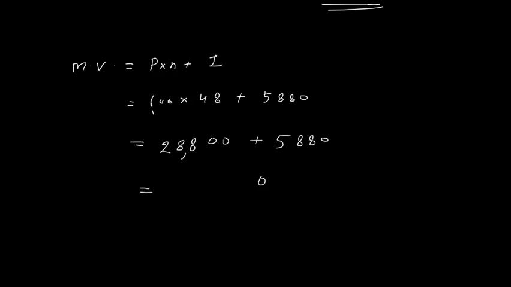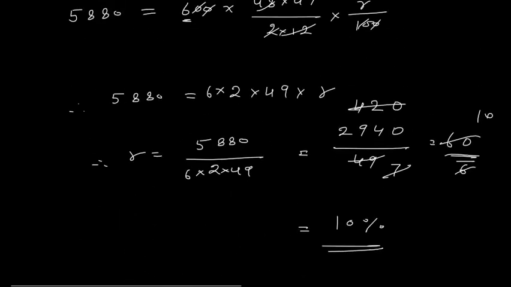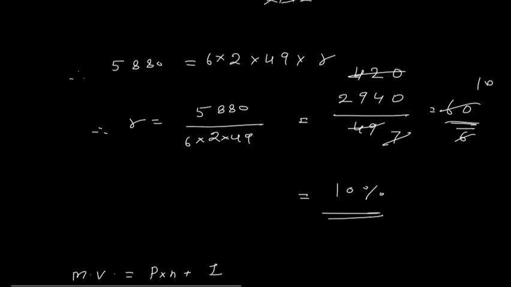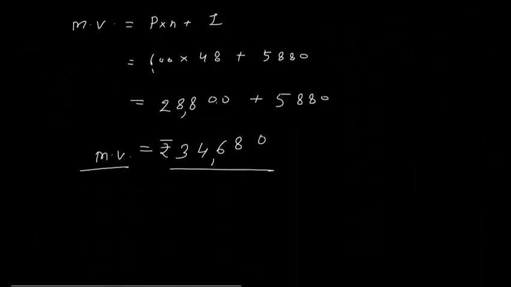So this 0 I will write, then 8 plus 0, 8, then 8 plus 8, 16, 6 I will write, 1 carry, 5 plus 1, 6, 6 plus 8, 14 I will write, and 2 plus 1, 3. So 34,680. So this is the maturity value. Got it?